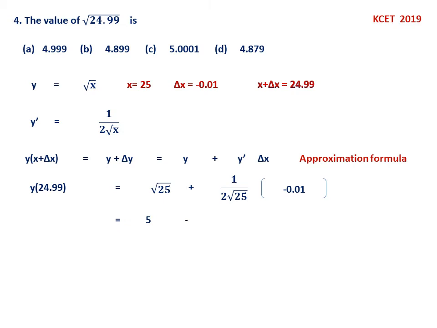Now simplify. So this is 5. Second one will be 1 by 10, because square root of 25 is 5, 5 into 2 is 10, and minus sign I have taken outside. Therefore it is 0.001. Now last one is simplification. 5 minus 0.001, so this will be equal to 4.999. Therefore option is A. So this is an approximation problem.